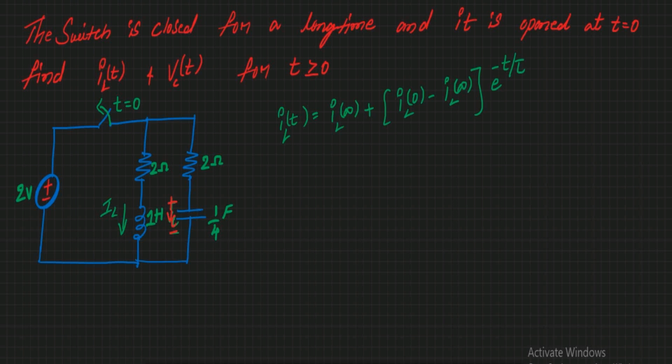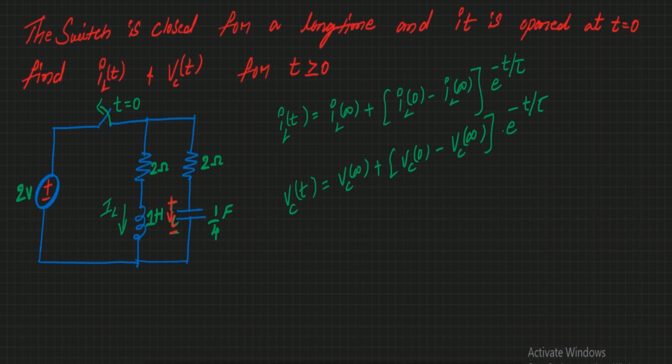So this is a generalized equation. Then VC of t is equal to VC of infinity plus VC of 0 minus VC of infinity into e power minus t by tau.